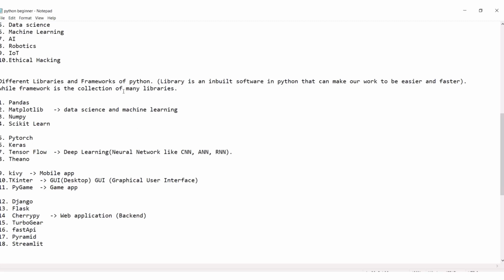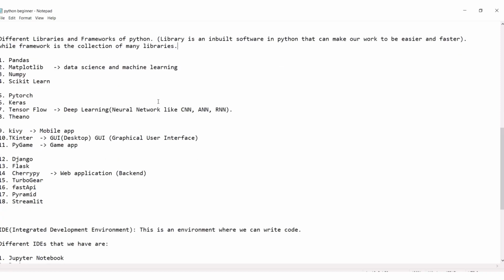What are the different libraries and frameworks of Python? Firstly, what is a library? A library is an inbuilt software in Python that can make our work easier and faster, while a framework is a collection of many libraries. For example, let's say you as a developer want to build an application. You need to write, for example, 500 lines of code before your application will work. Instead of you doing that, they have already built some libraries and frameworks that can help you cover the first 300 lines of code. Your own job is just to write the remaining 200 lines. Wow, that's lovely.